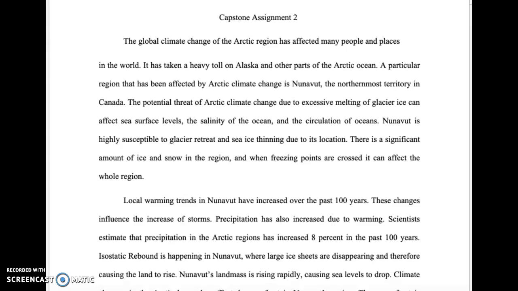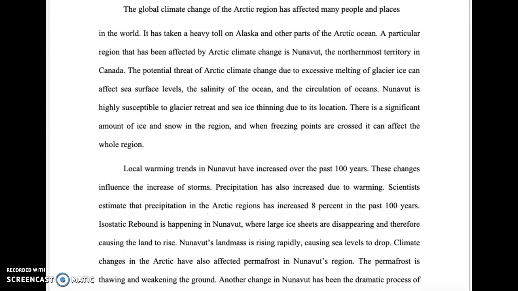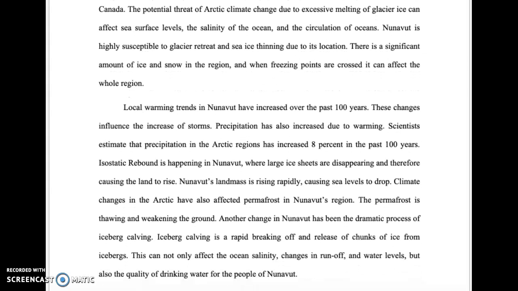Capstone Assignment 2. The global climate change of the Arctic region has affected many people and places in the world. It has taken a heavy toll on Alaska and other parts of the Arctic Ocean. A particular region that has been affected by Arctic climate change is Nunavut, the northernmost territory in Canada. The potential threat of Arctic climate change due to excessive melting of glacier ice can affect sea surface levels, the salinity of the ocean, and the circulation of oceans.